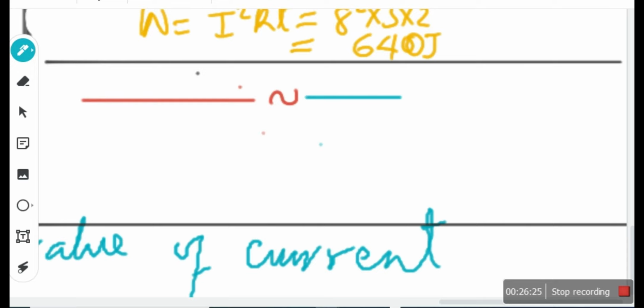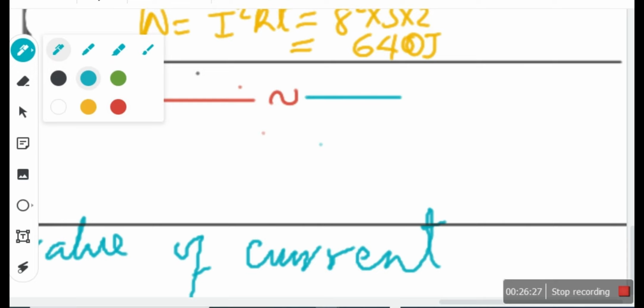I want to show you something very quickly. What I think I should rather draw is the component. Let me draw the component here.